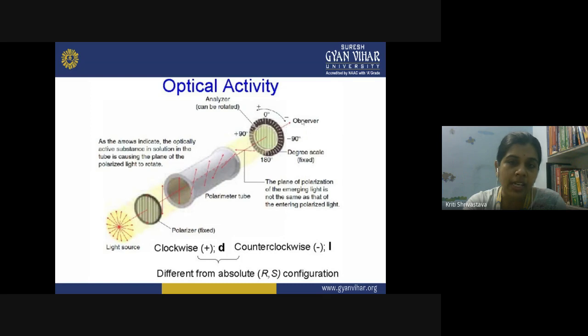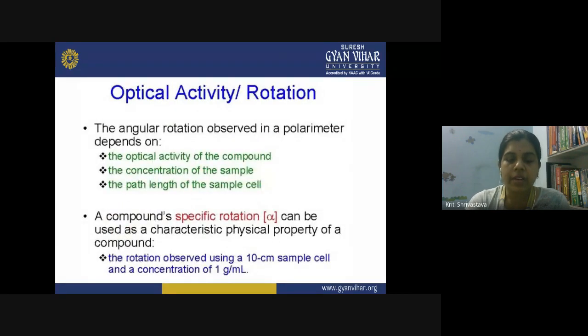Because the observer is looking at this light from that direction. The observer is away from the screen, on that side of the polarimeter, but we are looking from this side of the polarimeter. That is why you see the reverse sign. But if you put yourself at the point of this observer, then you will notice that this part is your right hand side and this is your left hand side. These D and L notations are actually different from the absolute R and S configuration. We will discuss the R and S configuration in the next lecture.